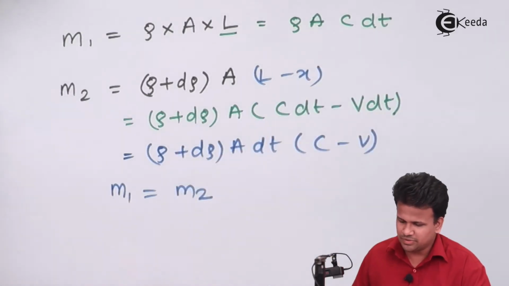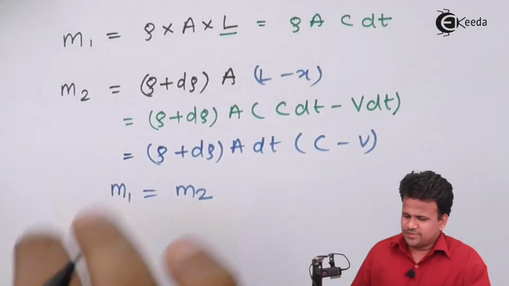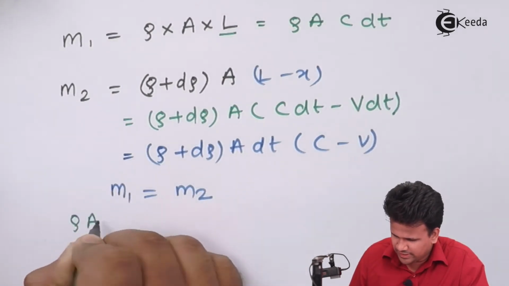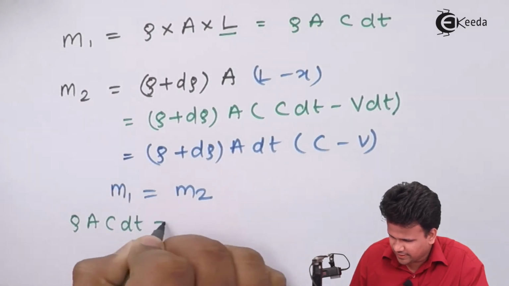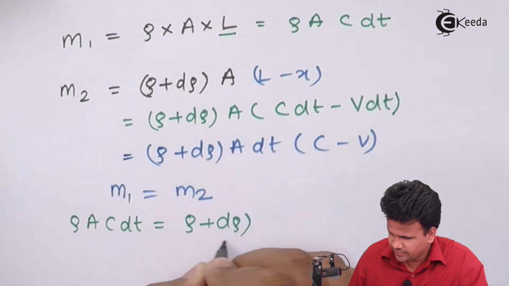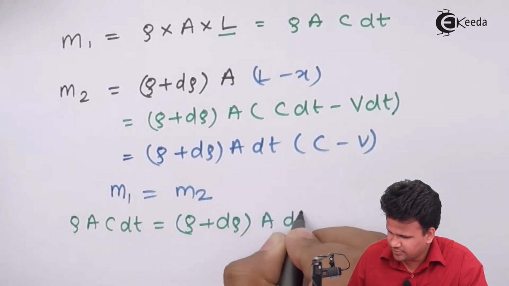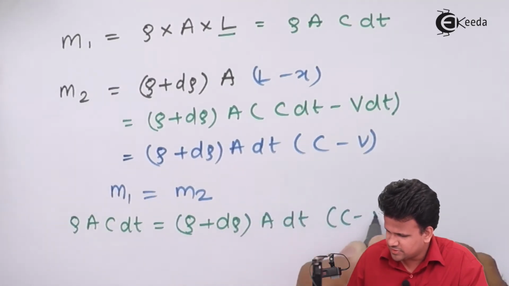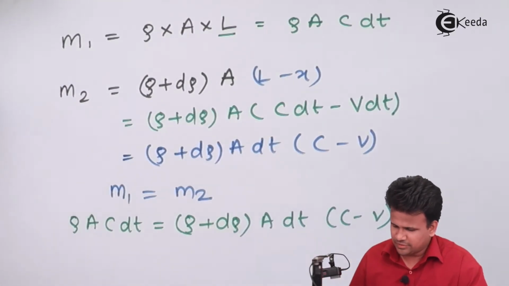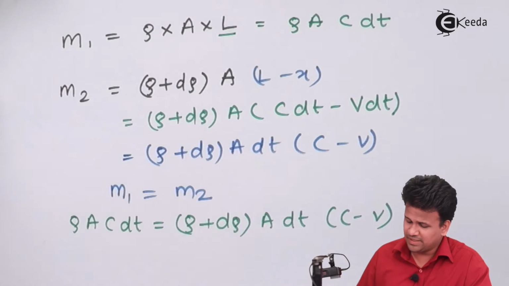Let us substitute this in this equation. So this will be rho into A into C dt is equal to (rho plus d rho) into A into (C minus V) dt. Now in this equation, according to the law of conservation of mass, both will be equal.